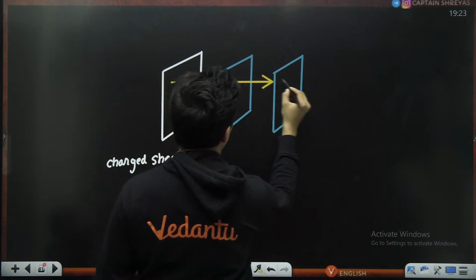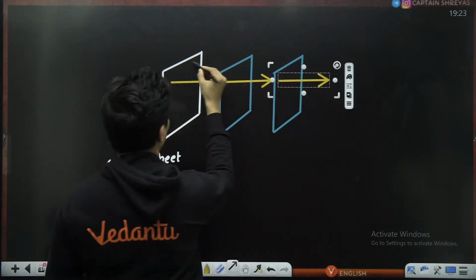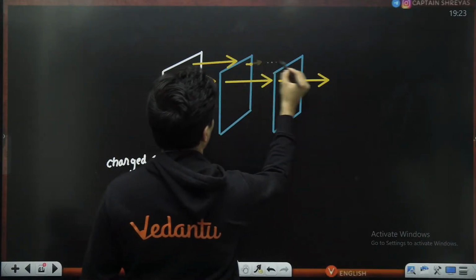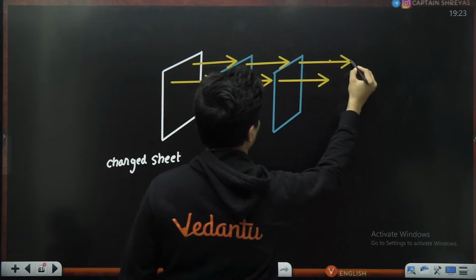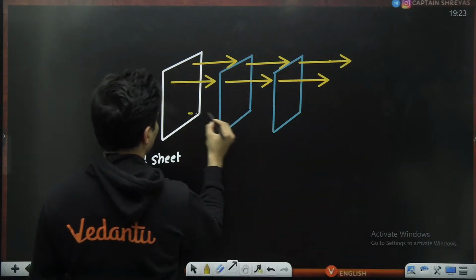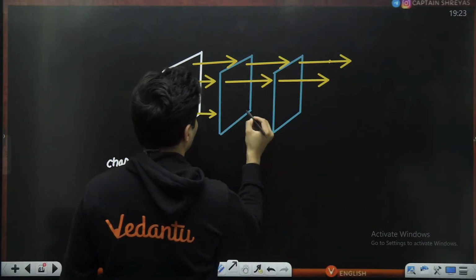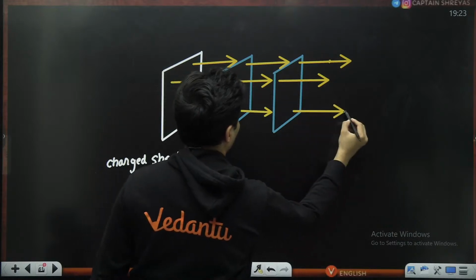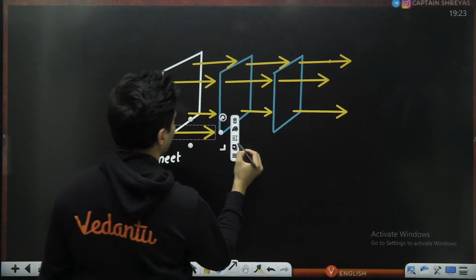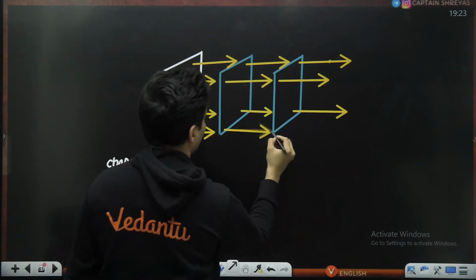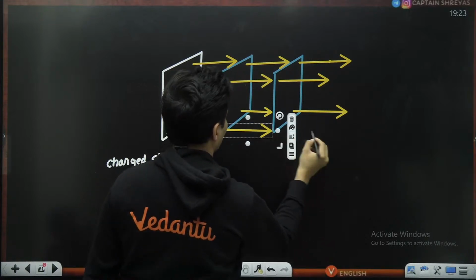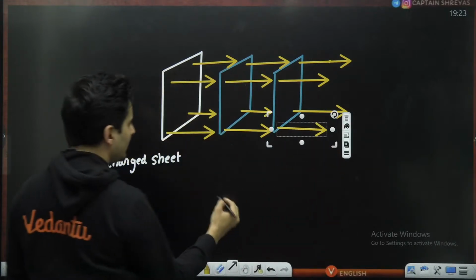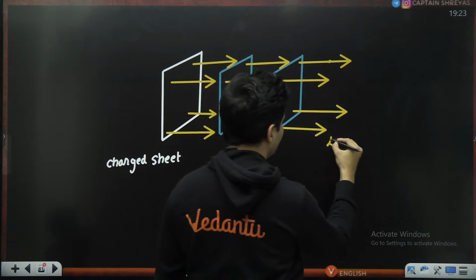They will be just parallel lines. Like this. So these are your electric field lines.